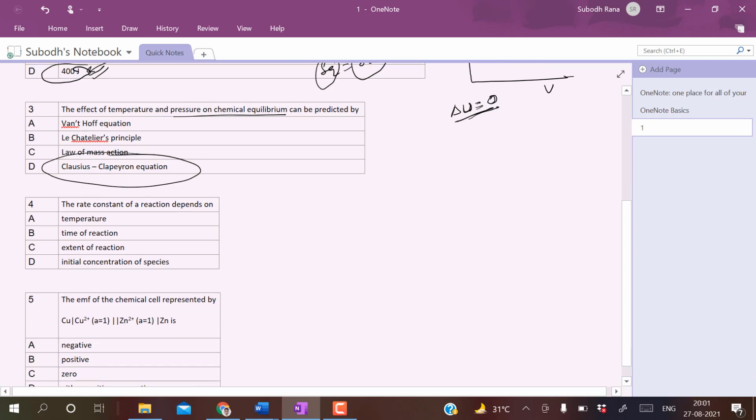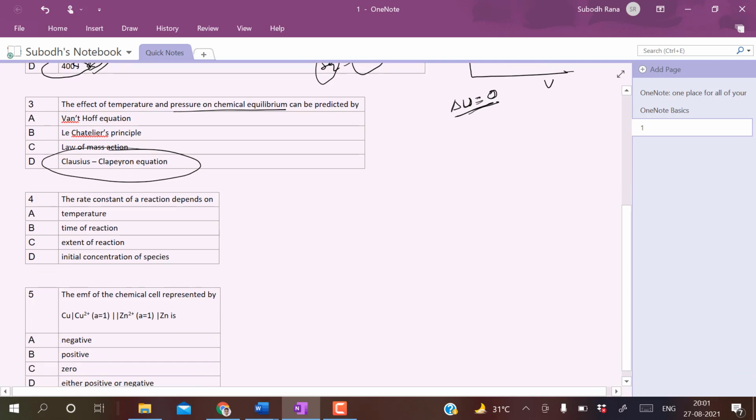Next, the rate constant of a reaction depends on. Okay, the rate constant. So this rate constant depends on temperature, time of reaction, extent of reaction, initial concentration of species. Okay.